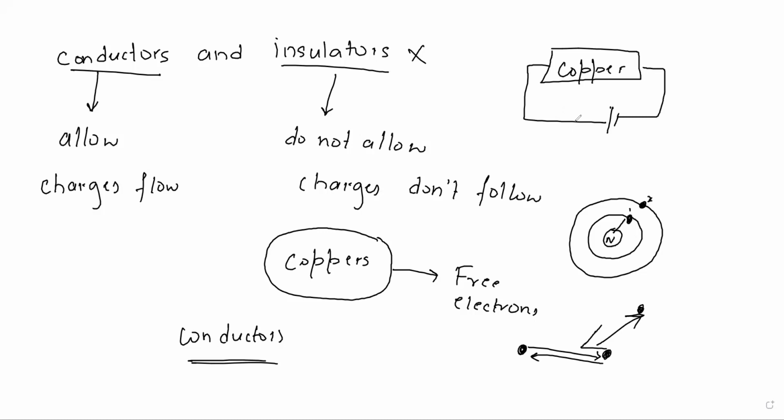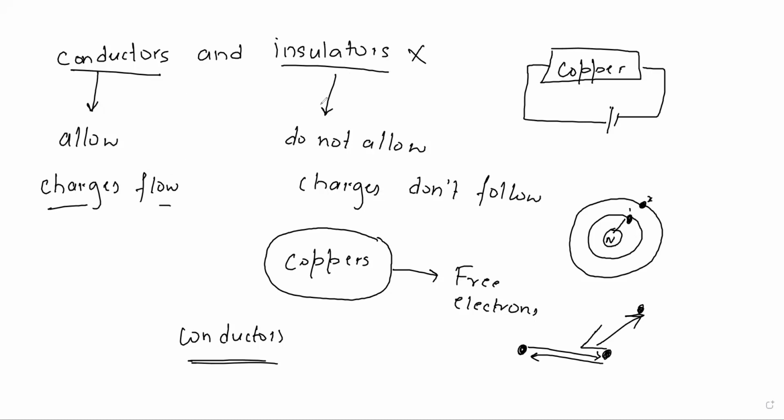The flow of charges attracts these free electrons. The flow of these free electrons in turn produces electricity. What happens when the charge is made to flow in the copper? These free electrons get attracted towards the charges, and hence electricity is produced in conductors. Therefore, wherever there is a flow of charges, we call them conductors.